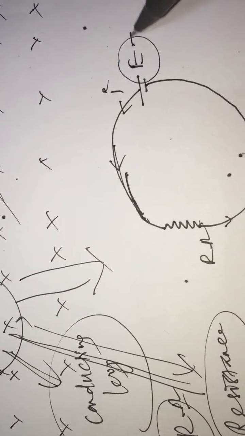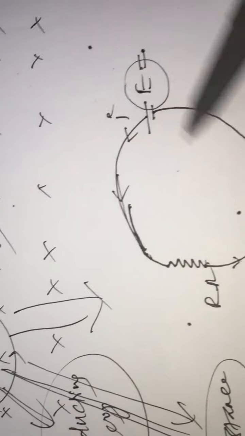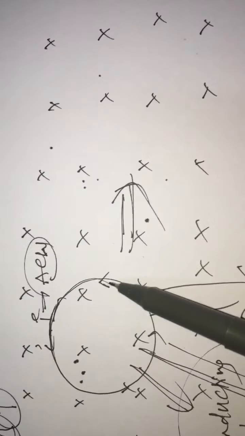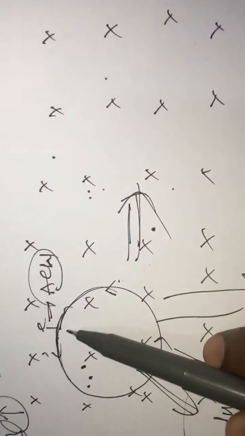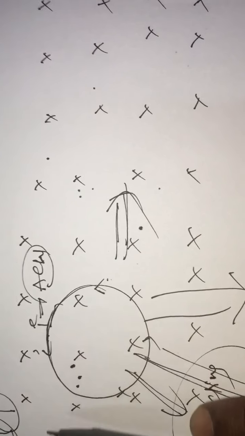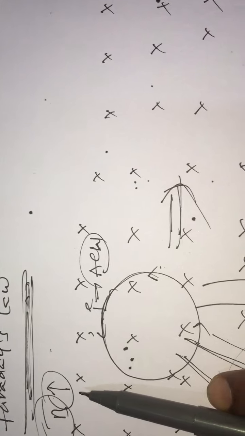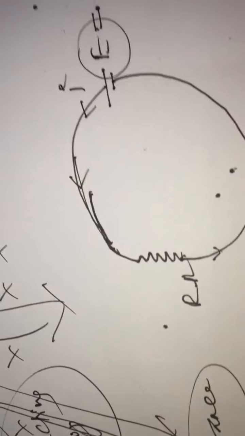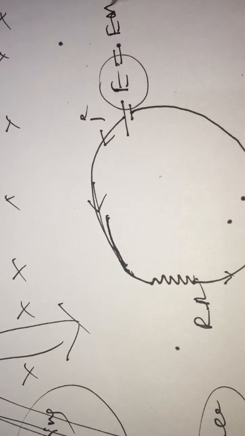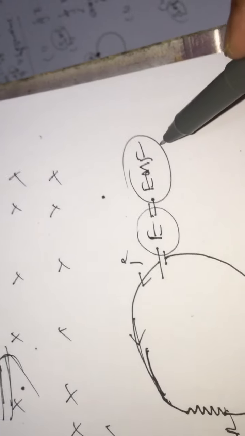This is called E, which represents the EMF of the cell. But here there is no cell actually. Physically there is no cell. Current is induced in the loop only because of the increasing magnetic field linked with this loop. That means this E is called EMF, electromotive force.